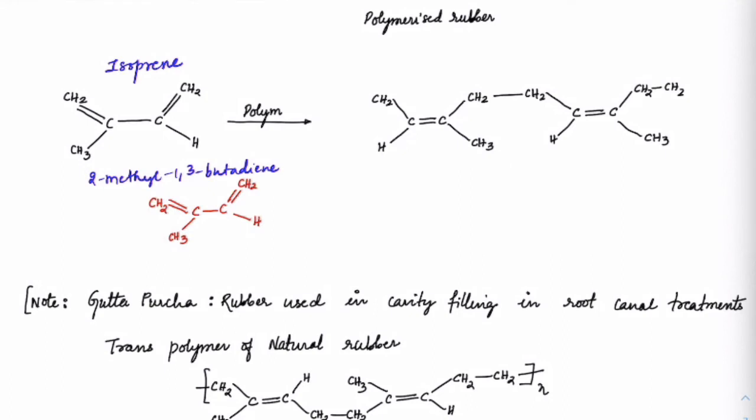Now if you see how it is polymerizing, it would get a double bond formation here and a dot, and this dot will start polymerizing. Okay, because this is a single bond, it can make a rotation also, which means we can get cis product as well as trans product as well.